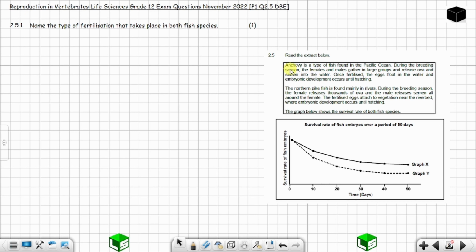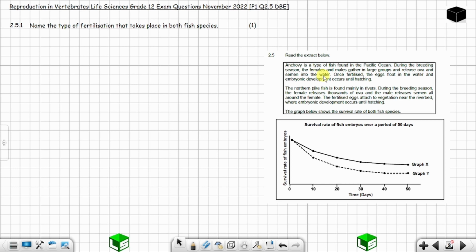When you read about the anchovy, anchovy is a type of fish found in the Pacific Ocean. During the breeding season, the females and males gather in a large group and release ova and semen into the water. So not inside the female's body, but into the water. This is external fertilization. External fertilization will be involved, because this is not inside the female's body. This is into the water.